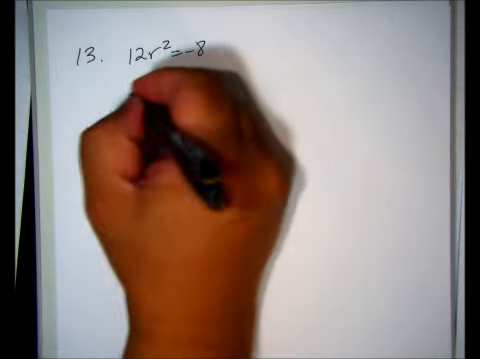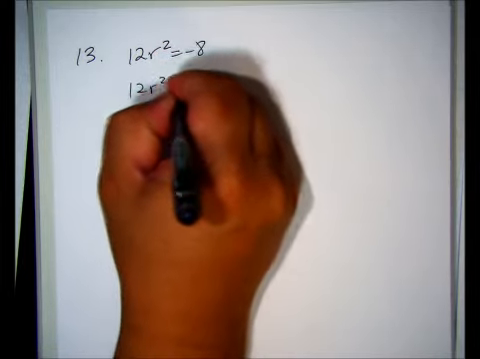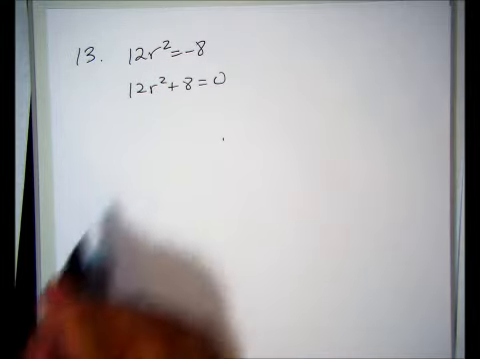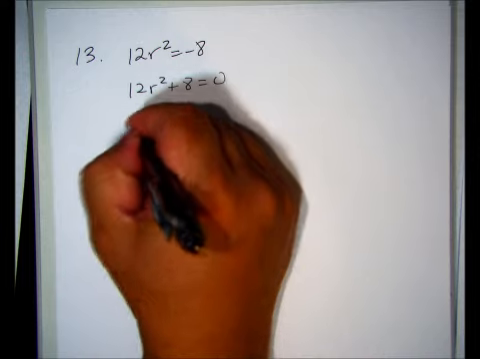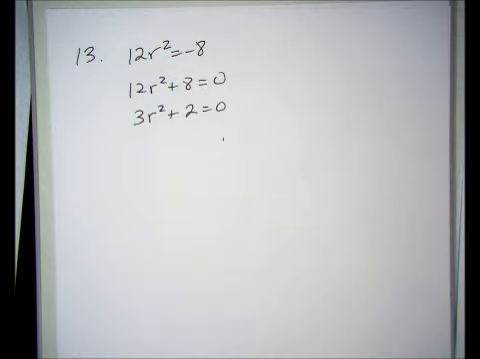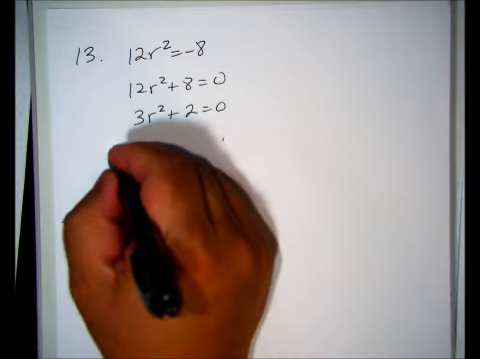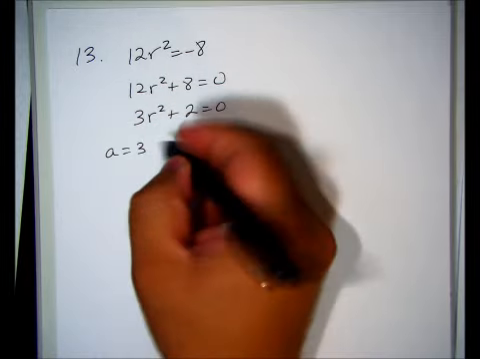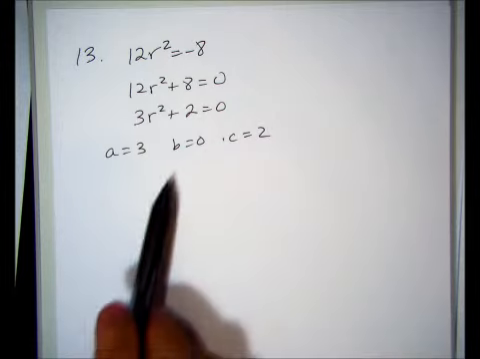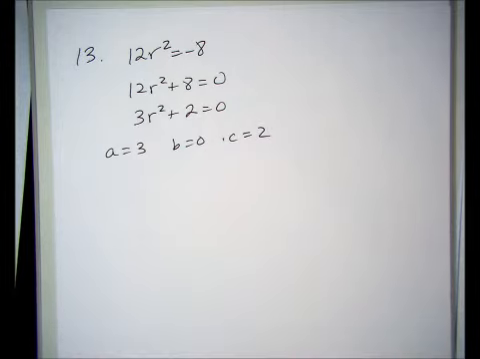Move everything to one side. Again, there are common factors. There's a common factor of 4, so we divide through by that. So it's 3r squared plus 2 equals 0. Okay, here I'm writing it out this time. A is 3, and B is 0, and C is 2.